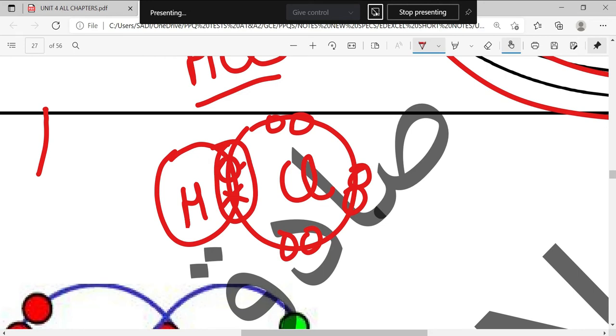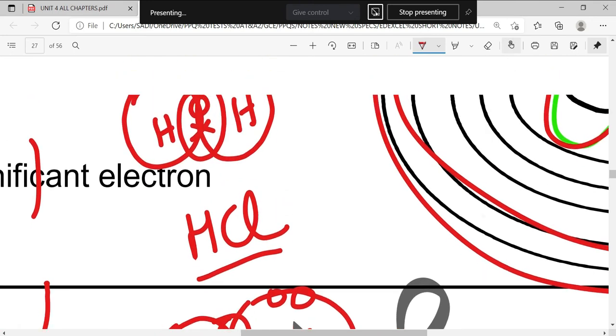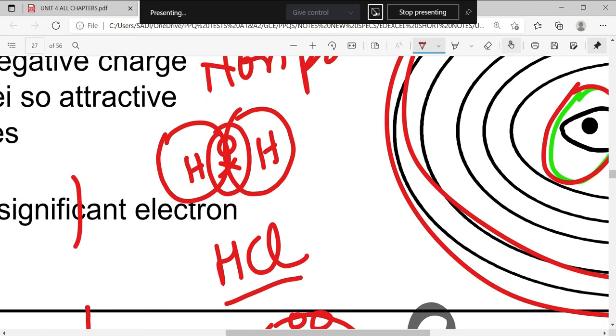Before, it was exactly in the center. What was the reason for that? Why was it exactly in the center? Because both sides had the same nuclei. Any nucleus of hydrogen is equal to another nucleus of hydrogen. There is one proton in hydrogen, and there is one proton on the other side. So both have the same protons, plus one charge and plus one charge on the nuclei.